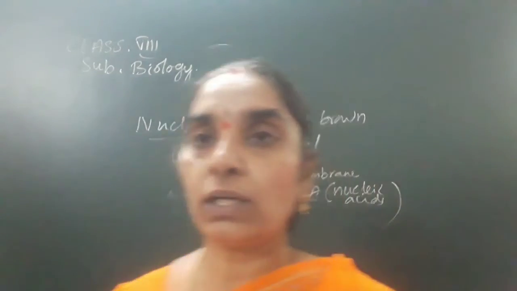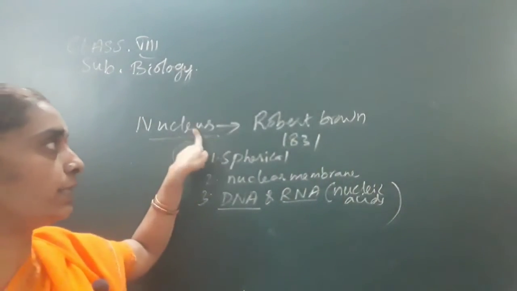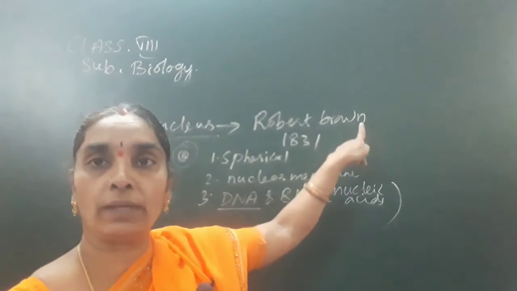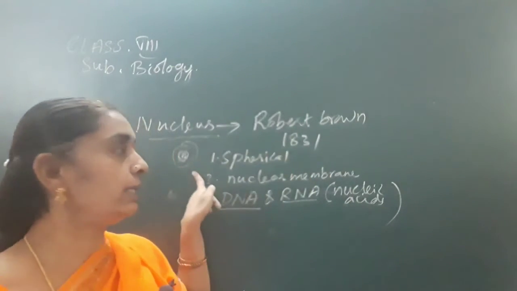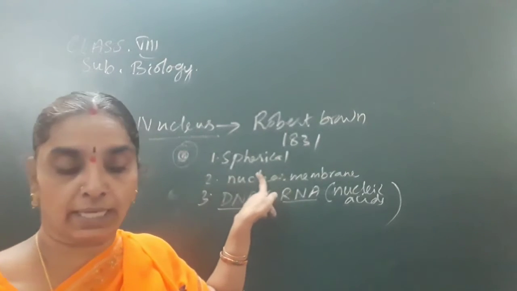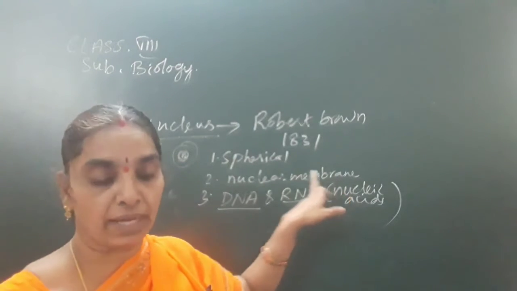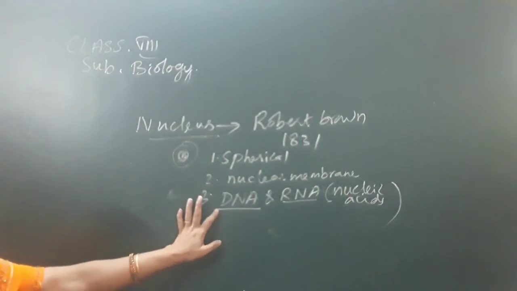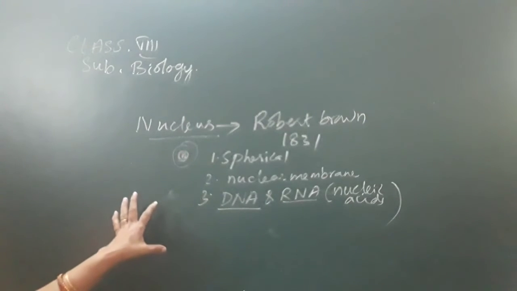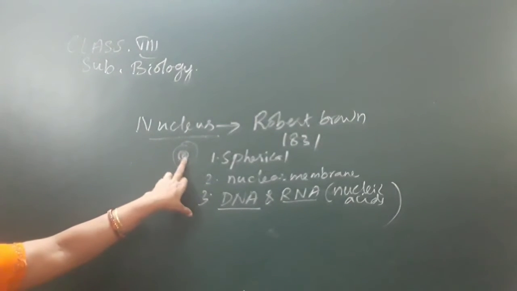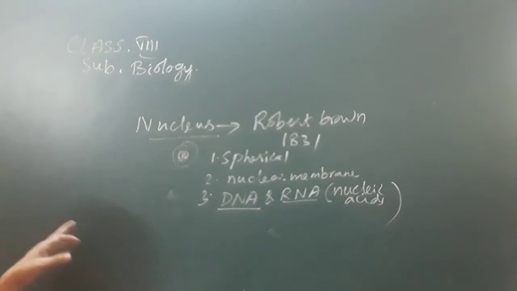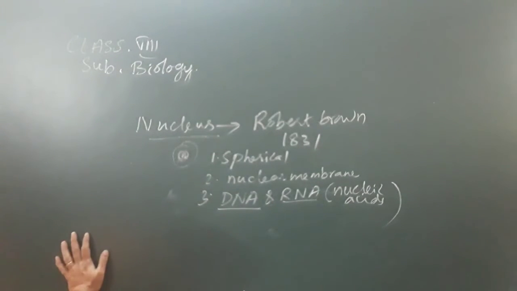Note down clearly. First point is, who discovered the nucleus? You write down: it was discovered by Robert Brown in 1831. Then you write what the shape of the nucleus is. It is spherical in shape, and it is enclosed by a membrane called the nuclear membrane. It consists of DNA and RNA, the nucleic acids present inside the nucleus, and there is another round structure in the nucleus called nucleolus, which contains chromatin material and RNA, that is for protein synthesis.